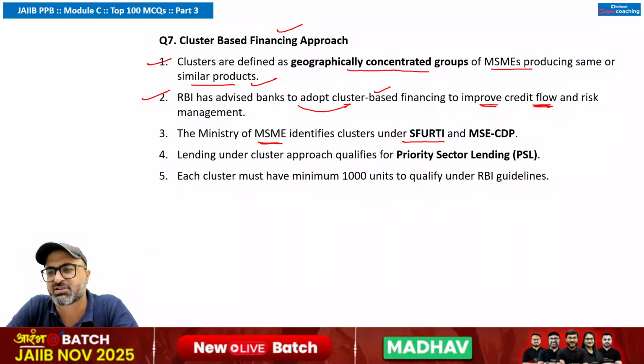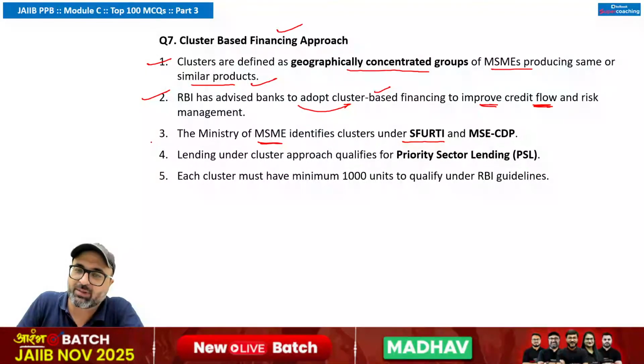It focuses on the traditional industries and village enterprises. It is implemented by Khadi and Village Industries Commission. Second point is MSE, that is Micro Small Enterprises Cluster Development Program to enhance productivity, competitiveness and sustainability. Remember that it covers the modern manufacturing and service clusters. It is implemented directly by Ministry of Micro, Small and Medium Enterprises. It supports common facility center, infrastructure development as well as soft intervention. So keeping that in mind, this point is also correct.